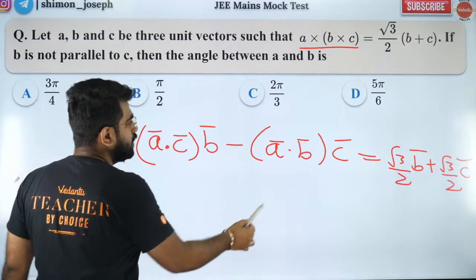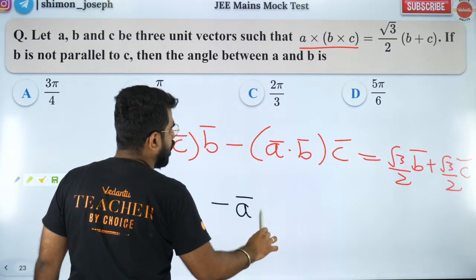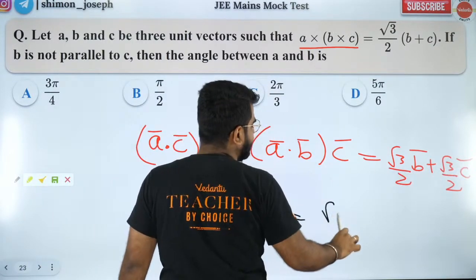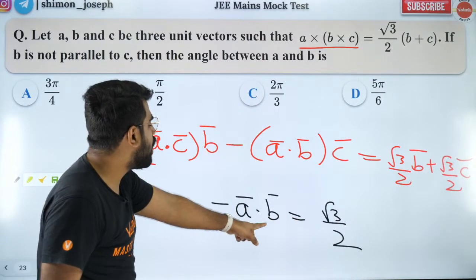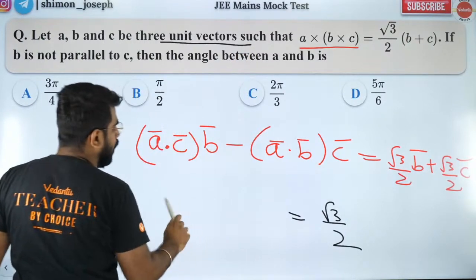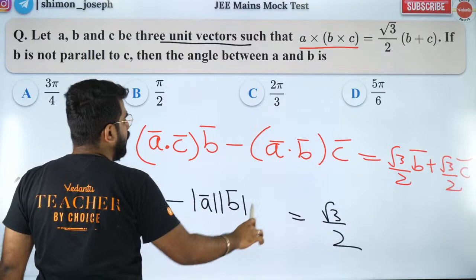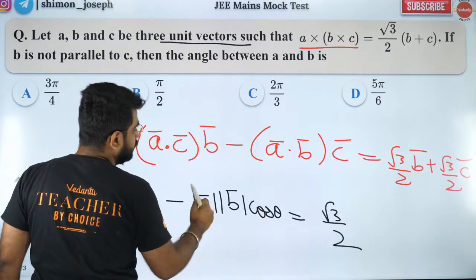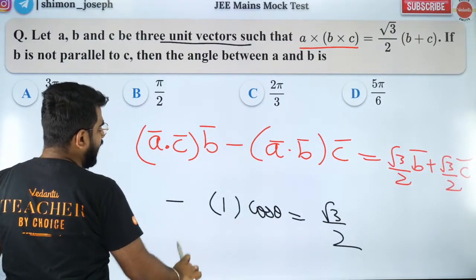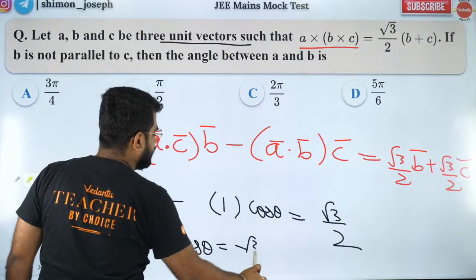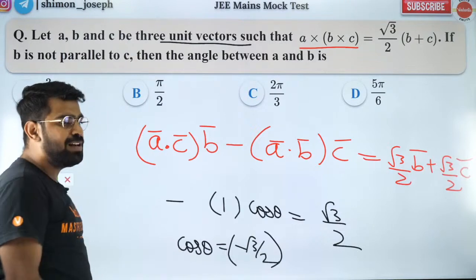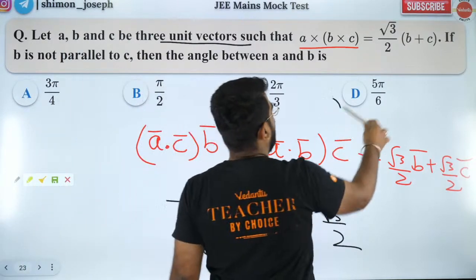So now compare. The coefficient of C vector is minus A dot B. The coefficient of C vector on the other side is root 3 by 2. So what is A dot B? A dot B is mod A mod B cos theta. But mod A and mod B are nothing but 1 because they are unit vectors. So I'll have cos theta equal to what? Cos theta is equal to minus root 3 by 2. So if cos theta is equal to minus root 3 by 2, then theta will be 5 pi by 6.